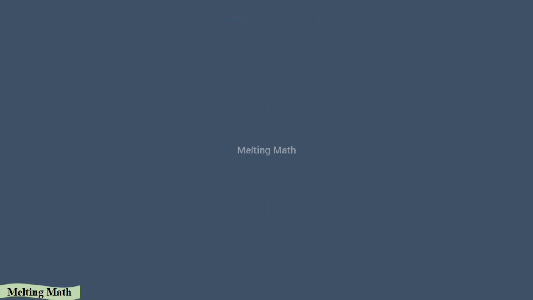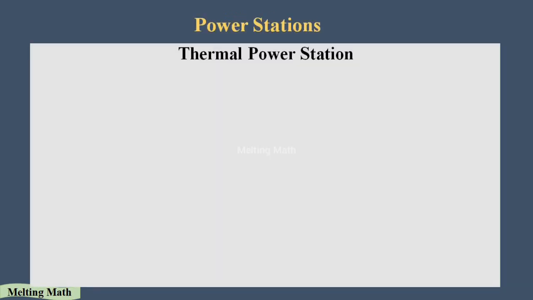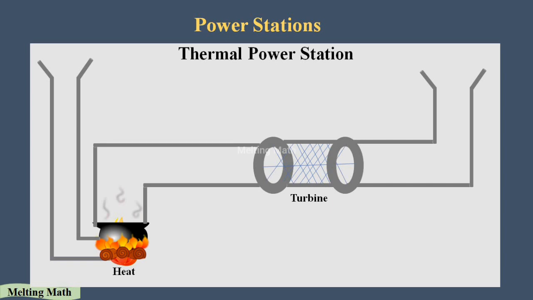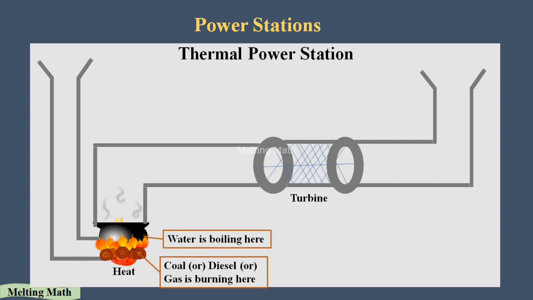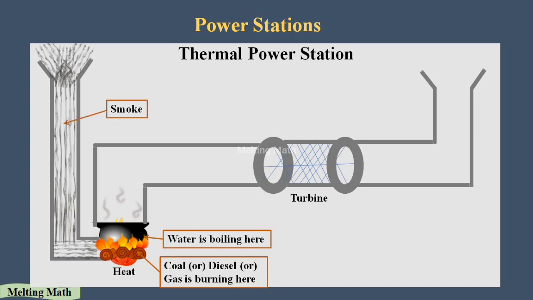First, let's see about the thermal power station. Here, which power are we getting the electricity from? Thermal power. What does thermal mean? The name itself says it: thermal is nothing but heat. Here we get electricity from heat. To produce the heat, we burn coal, diesel or gas. By burning the coal, diesel and gas, steam is produced.